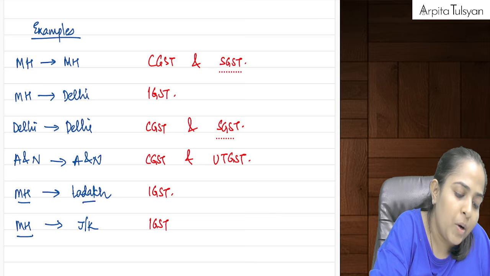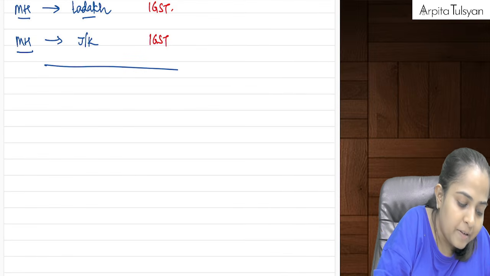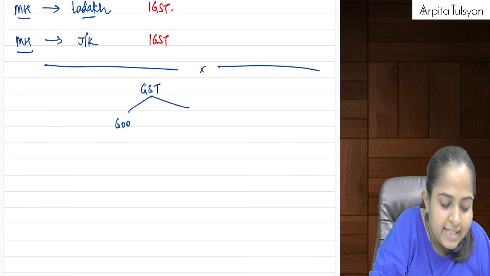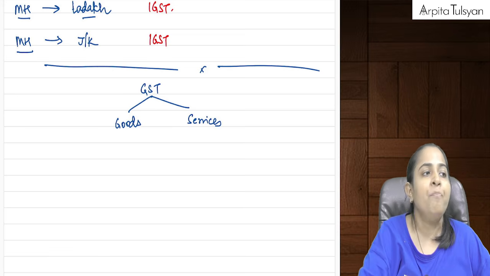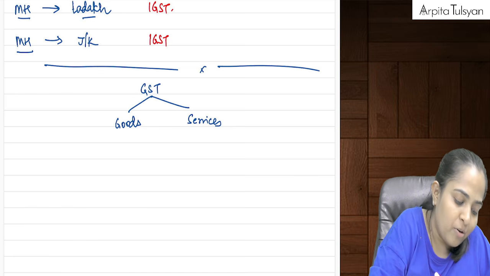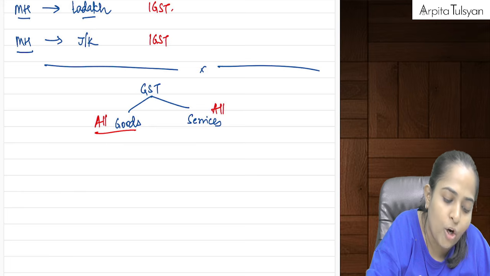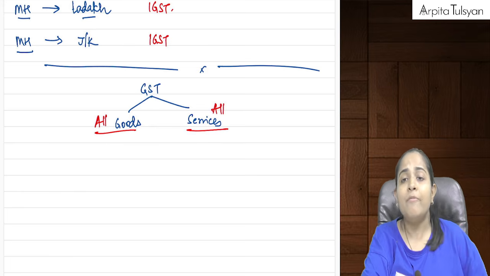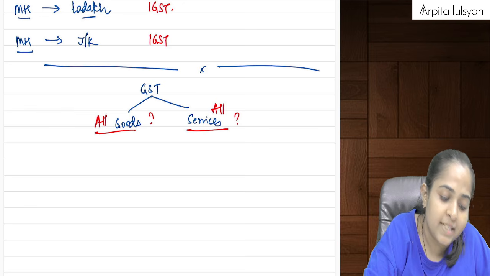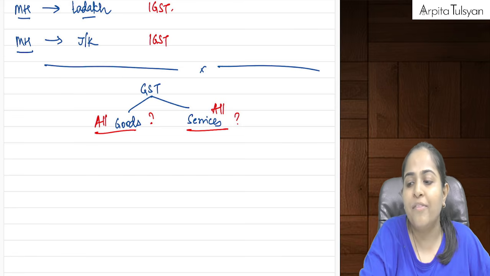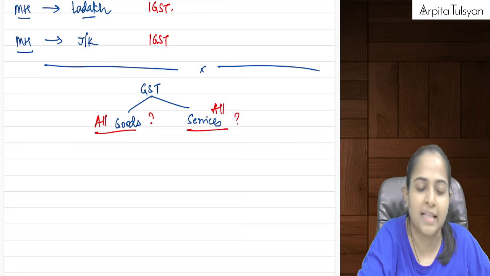Okay, now as you already know, GST is applicable. One second, I'll just write it here. GST is applicable on what? We know that GST is applicable on goods and GST is applicable on services. Okay, now we will first say that it is applicable on all goods and it is applicable on all services. So ma'am, what is included in goods, what is included in services, that we will keep for the supply chapter. We'll do it in the definitions before starting the supply chapter.